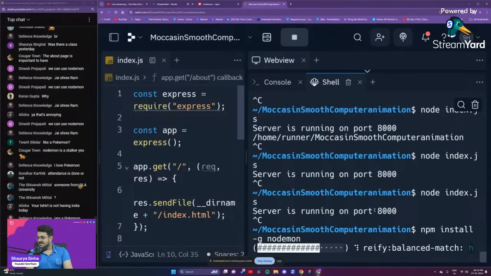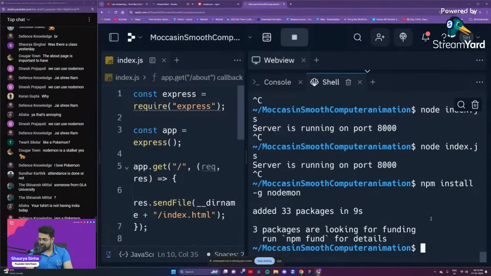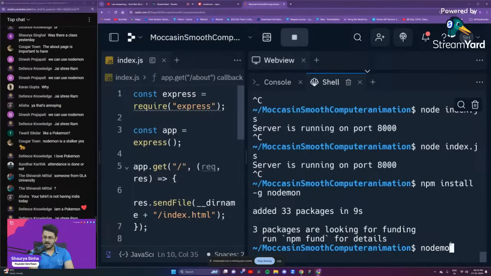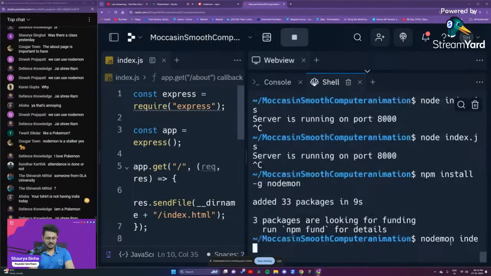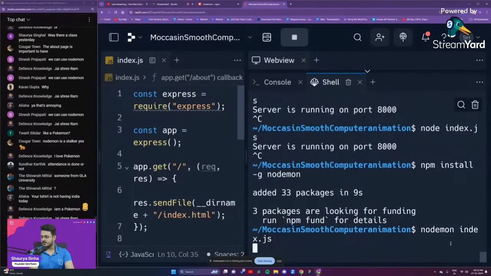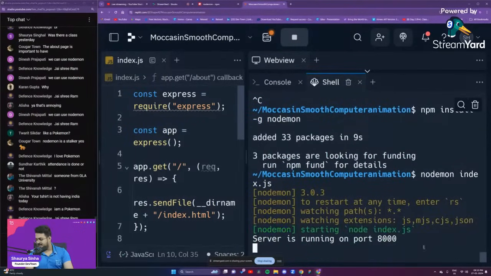Okay, so once it has been installed for us, now instead of using node index.js, we are going to use nodemon index.js, guys. That is what we're going to use. Enter, and as you're able to see, we are getting watching path, watching extensions. Starting node index.js, server is running on port 8000. So our server is currently running.